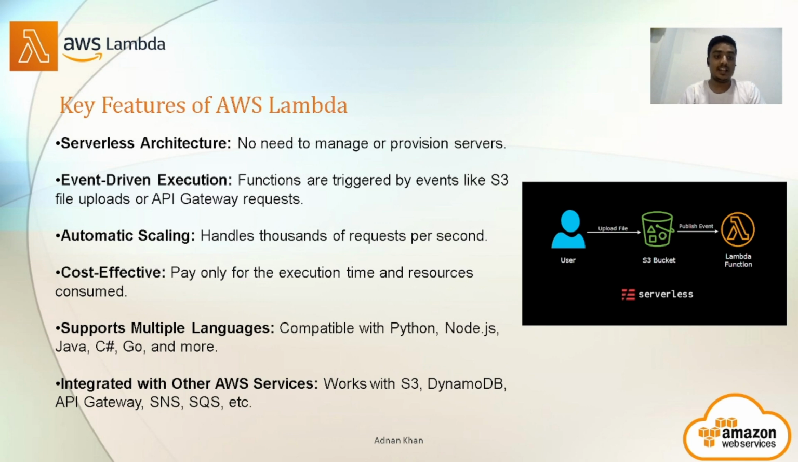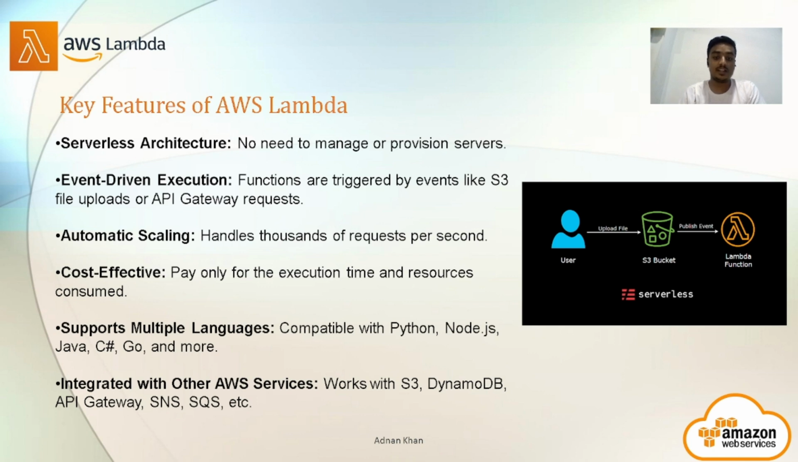AWS Lambda has features like serverless architecture, which means there is no server, so we do not have to manage or provision servers. Second, it is event-driven execution, meaning functions are triggered by events like S3 file uploads or API Gateway requests. Basically, requests create events and they trigger the functions. Next is automatic scaling. Automatic scaling means, as we learned previously, it handles requests per second in the number of thousands or lakhs. So it scales at the current time, in seconds.